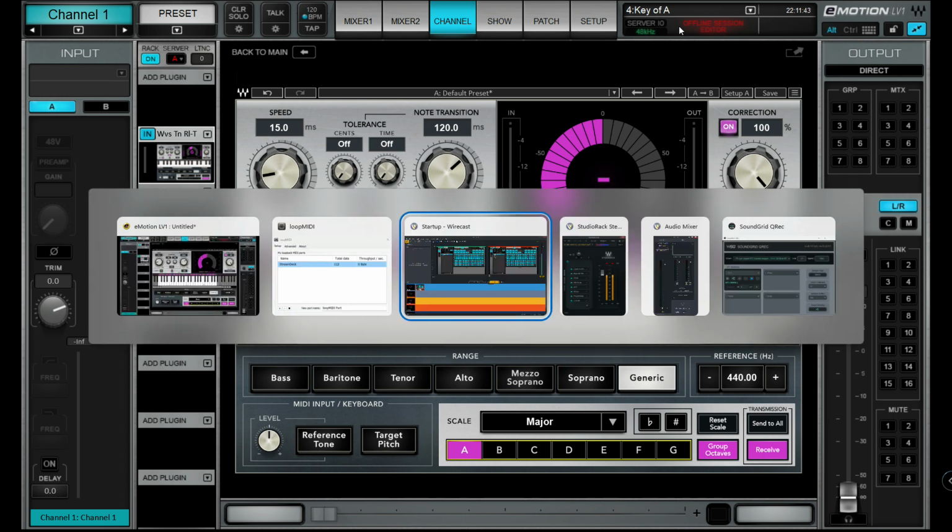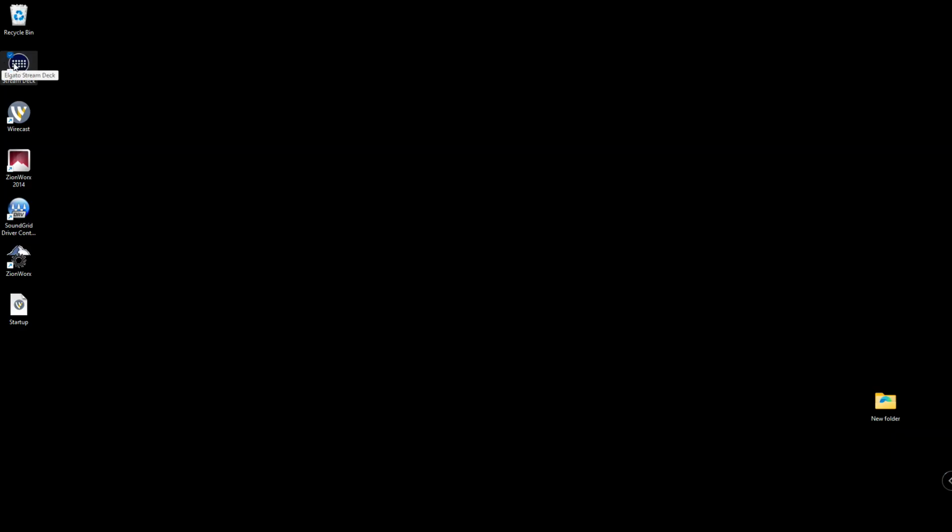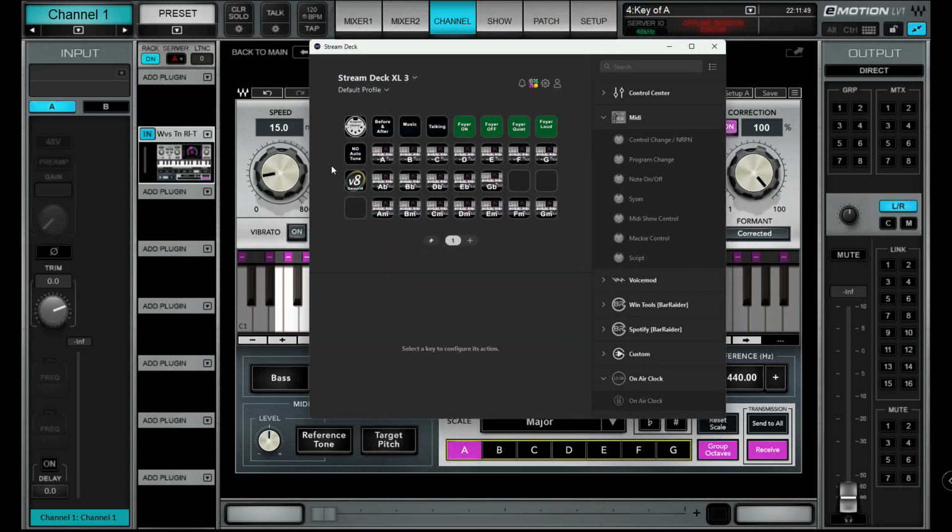So basically, this is how I set it up with my Stream Deck. So I can just press a button to do key changes for the auto tune, no auto tune at all with a single button, before and after, music, talking. And you can do pretty much anything you want with it.